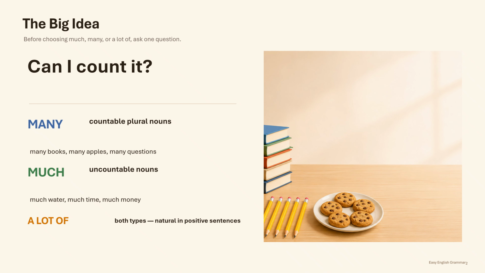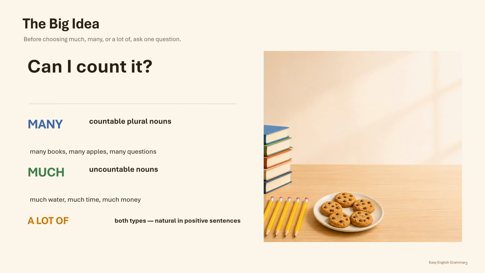Before choosing much, many, or a lot of, you need to ask one important question. Can I count the noun? Some nouns are countable. This means we can count them individually. For example, we can say 1 book, 2 books, 3 books, or 1 apple, 2 apples, and 3 apples.